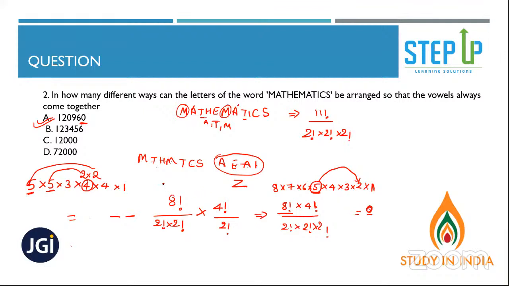It's okay, Sushmita, simple thing. You have separated the vowels, right? When you have separated the vowels, these vowels will be considered as one unit. So 1, 2, 3, 4, 5, 6, 7, 8. 8 factorial divide by. Is any letter repeating? Yes, M and T are repeating. So 2 factorial into 2 factorial. Now these four vowels can be arranged in 4 factorial ways. So 4 factorial by 2 for the repeating one.